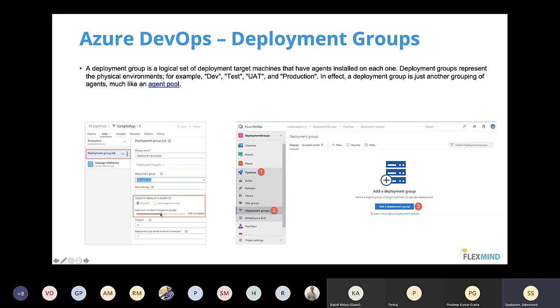If you see, I can choose one target at a time, or I can choose multiple targets at a time. If I choose multiple targets, I can tell them 50% is nothing but out of 10 missions, only 5 missions will be deployed. Or I can even reduce it, increase it to the number of missions. Or if I choose one target at a time, I can tell which mission I want, whether it's a 6th mission or a 7th mission. So that kind of option is also available for me to choose, right? It is just extra options given from Azure DevOps for your deployment purpose to make it much easier, right?